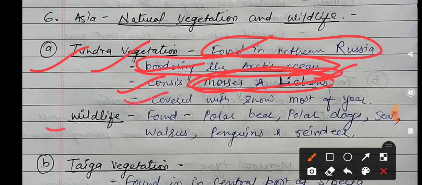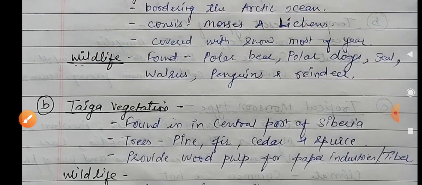If we talk about the wildlife, what kind of wildlife? If you have seen that snow area on the Discovery Channel, you will remember. These are the polar bears, polar dogs, seals, walrus, penguins, and reindeer. These all are the wildlife which is found in this tundra region.